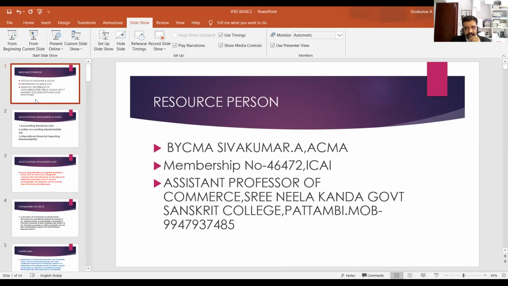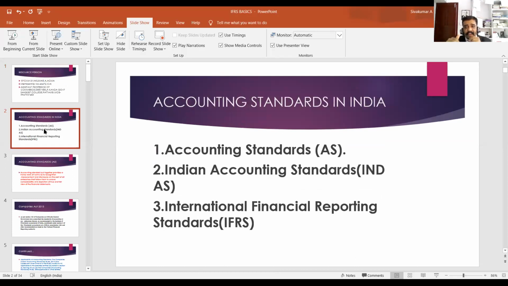Okay, learners. In India, we may classify the accounting standards into three categories. First one is Accounting Standards, AS, second one is Indian Accounting Standards, Ind AS, and the third general category is International Financial Reporting Standards, IFRS. The new name is IFRS, but the older name is IAS. Now we have to discuss about AS, Ind AS, and IFRS.